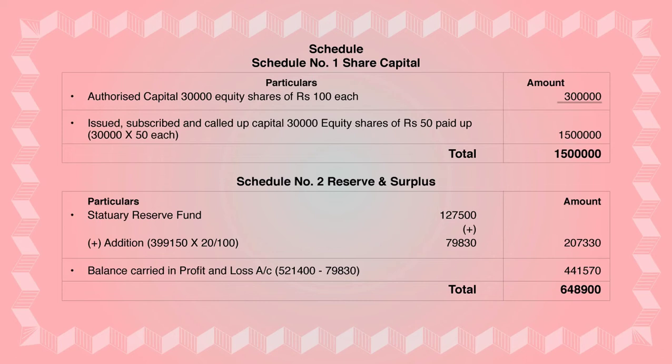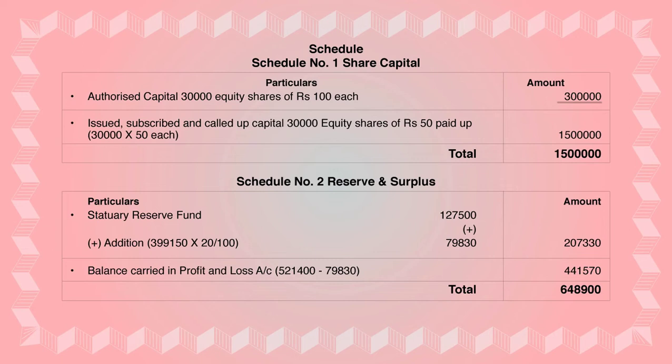With a double line you will write. Why is it considered a double line? Because it is the registered or authorized or nominal capital. Then further you have to continue that schedule. In that you will write issued, subscribed and called up capital. So again, that amount you have to take from the trial balance.